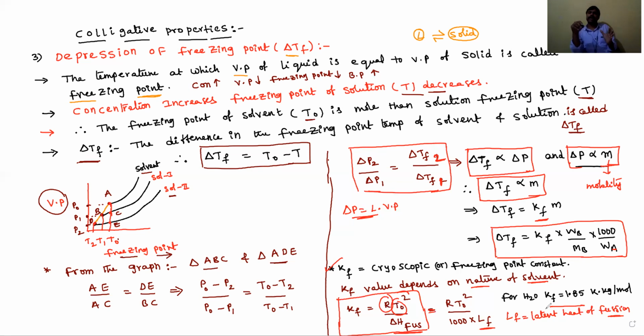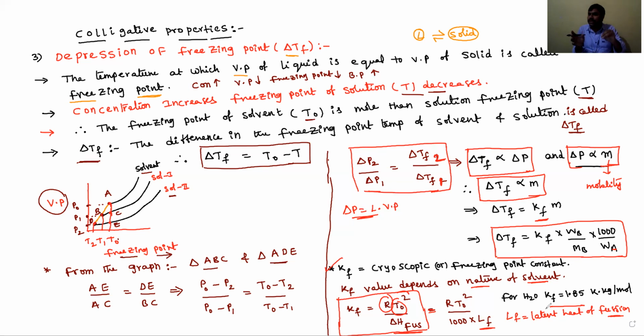Okay, students. So Kf indicates the cryoscopic constant or freezing point constant. Its value depends on the nature of the solvent. If the solvent changes, then automatically the Kf value will change. So in examinations, whether NEET, JEE, CET or board examinations, they will compulsorily give the Kf value for the given solvent.